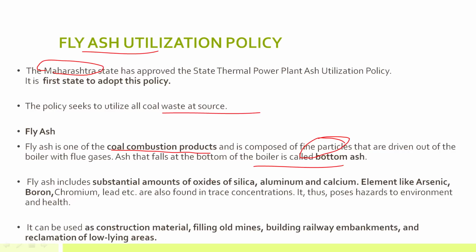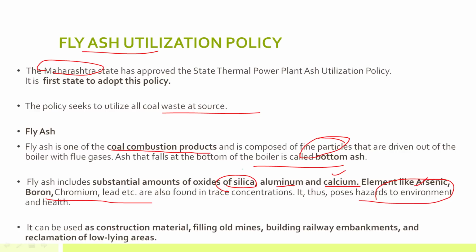Now fly ash contains substantial amounts of silica, aluminium, and calcium oxide. So it contains substantial amounts of these. See, it contains calcium. That is why it can be used in the cement industry also. Then there are some trace elements like arsenic, boron, chromium, lead, etc. that are harmful for human beings. So that is also found in traces in fly ash. So it poses hazards to environment and health.